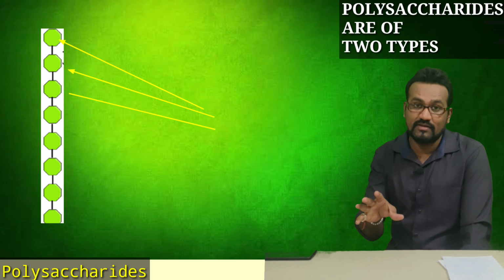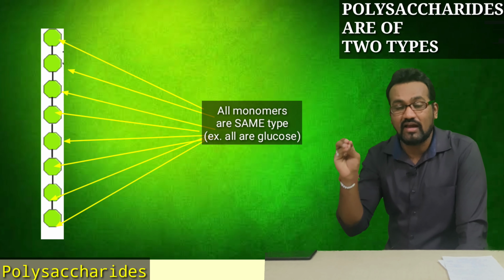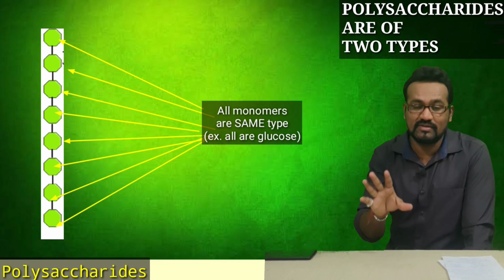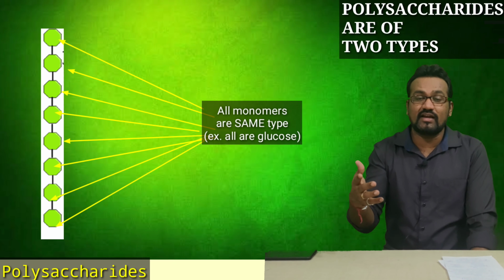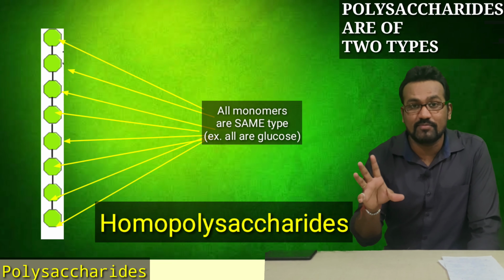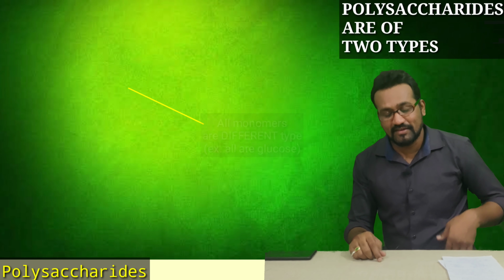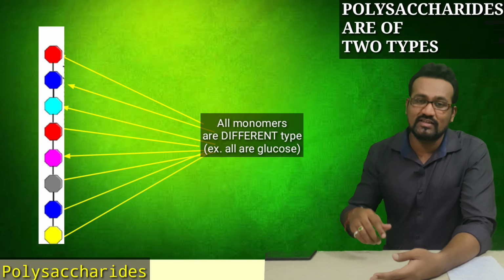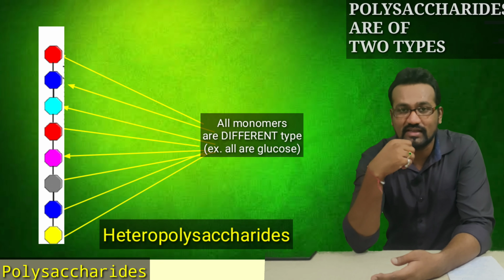Please listen carefully: if all the monomers involved in polysaccharide formation are of one type, one structure, then it is known as a homopolysaccharide. And if a polysaccharide consists of different types of monomers, then it is known as a heteropolysaccharide.